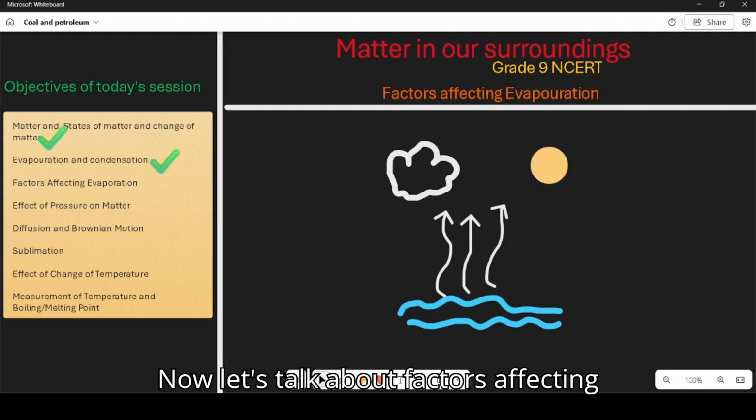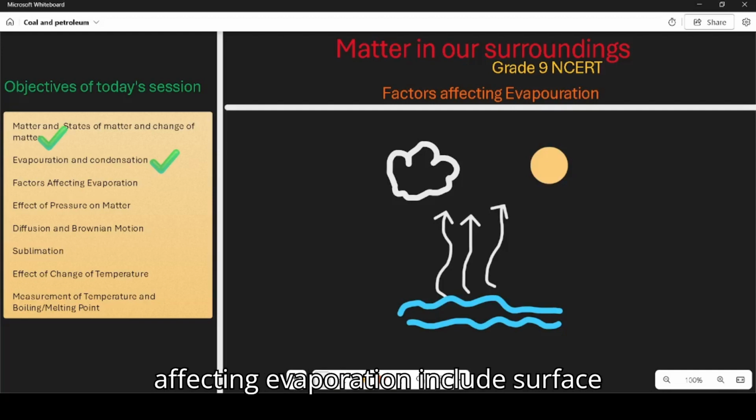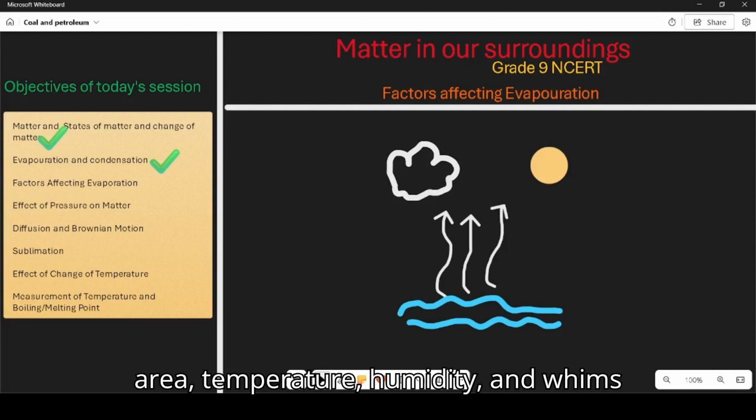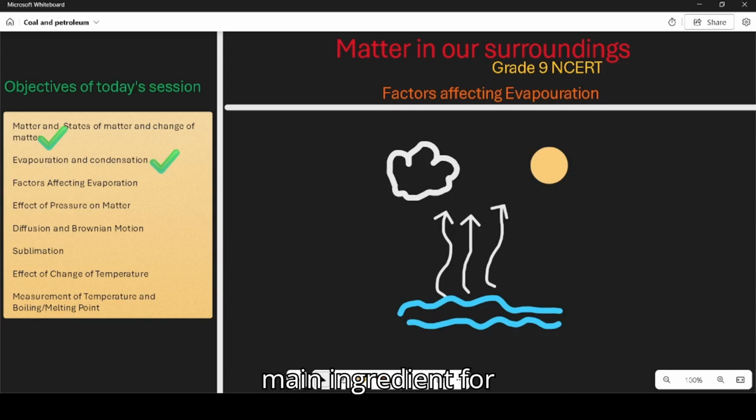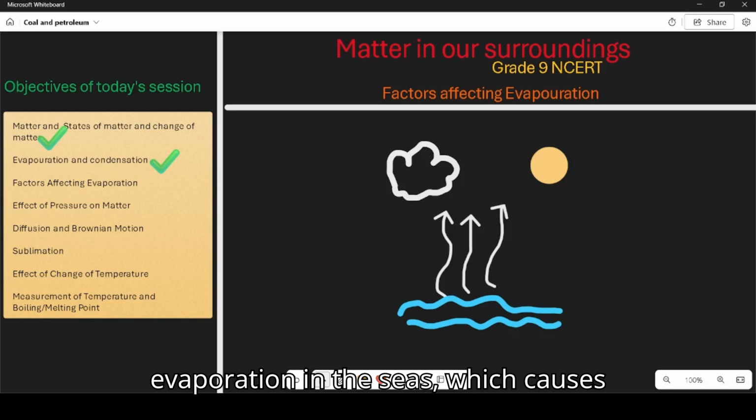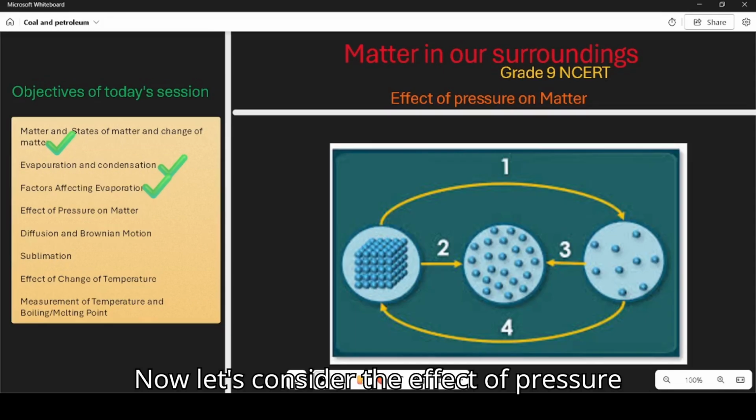Now let's talk about factors affecting evaporation. This is very easy. Factors affecting evaporation include surface area, temperature, humidity, and wind speed. Together they dictate the pace at which liquids turn into gaseous form through the evaporation process. The sun is the main ingredient for evaporation in the seas, which causes clouds and rain and etc.